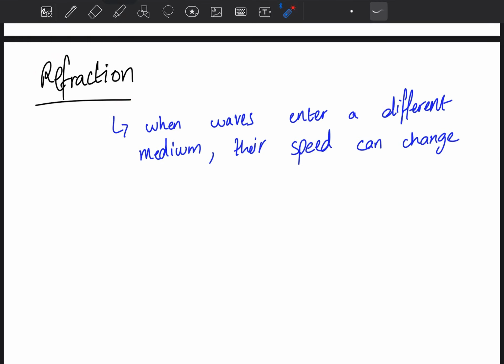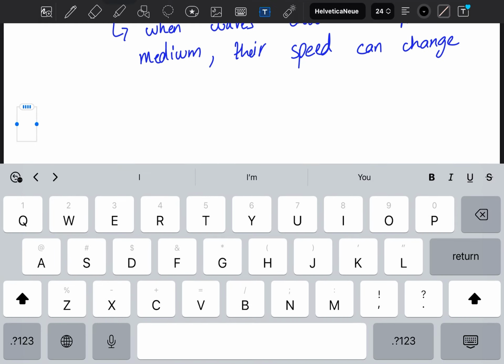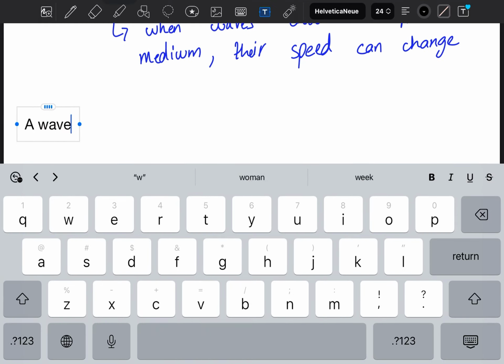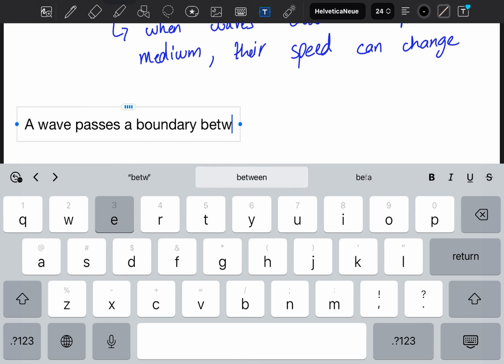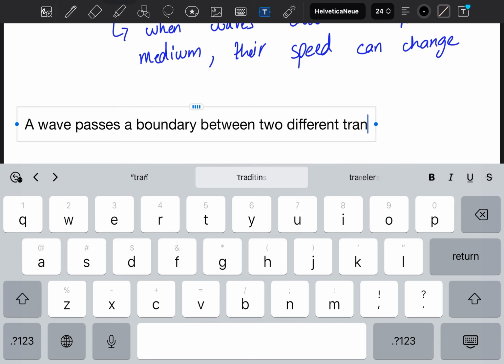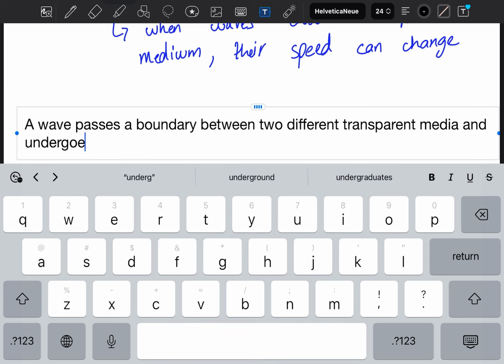And when does refraction occur? We'll write it down also. A wave passes a boundary between two different transparent media and undergoes a change in speed.